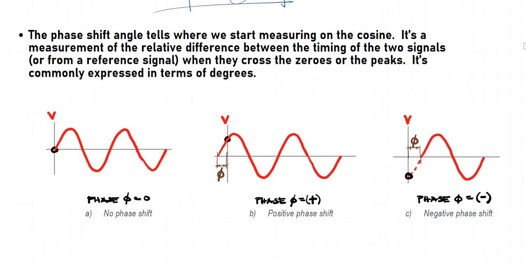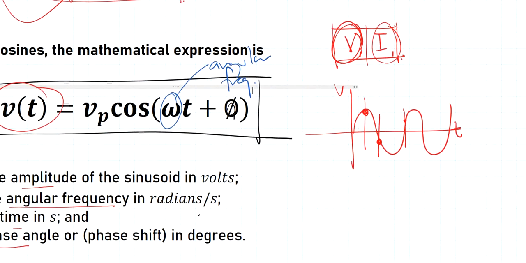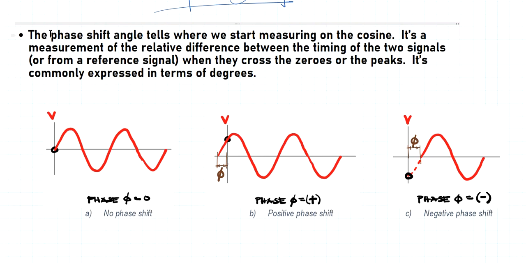So right here, recall that we have this parameter, an angle phi, and that stands for the phase shift angle, and it tells where we start measuring on the cosine. Usually the reference, or the starting point, is based on some arbitrary values, and usually the reference is the 0 here. Let's say we have a sine waveform, so somehow it's related to here. So that's why our reference is the 0.